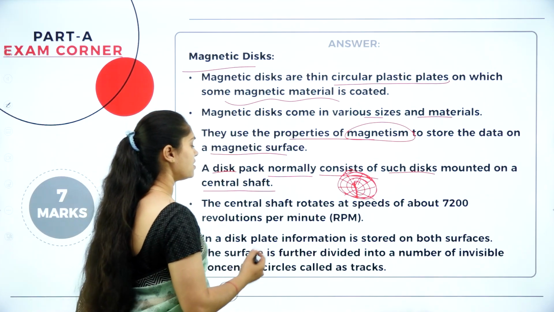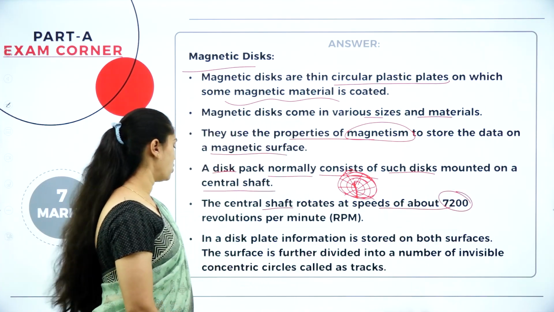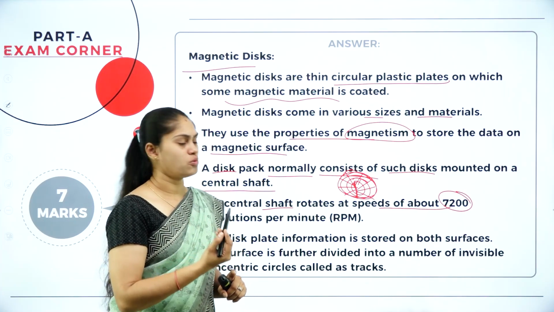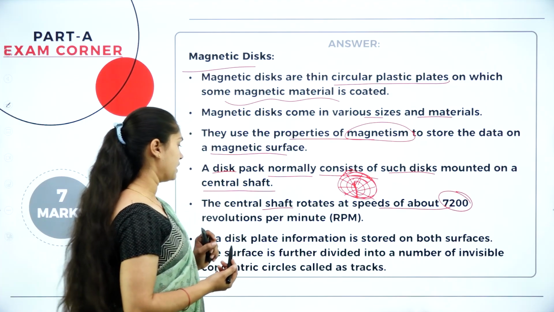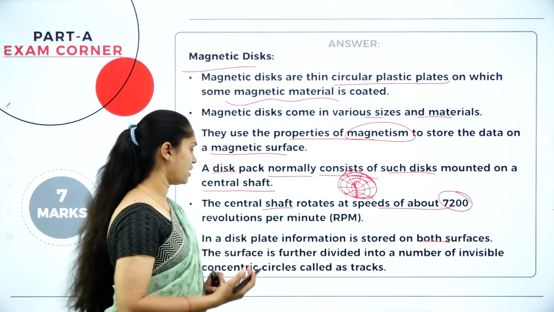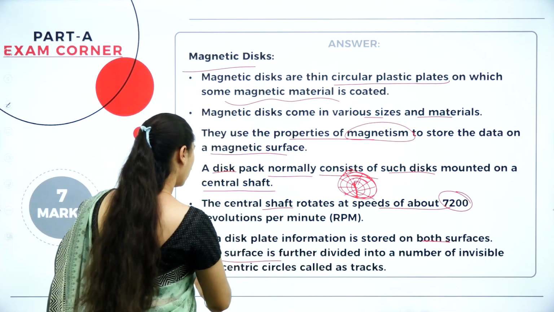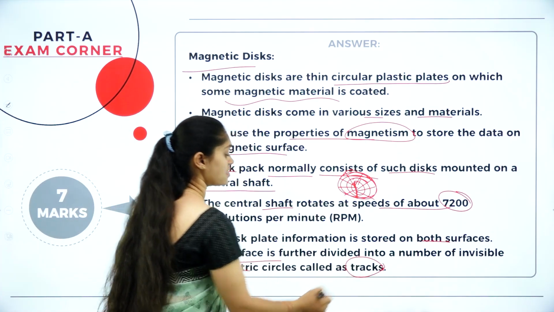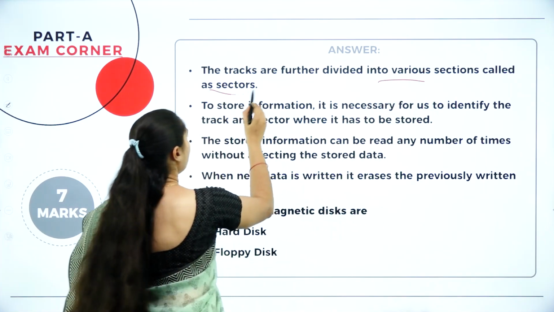The central shaft rotates at a speed of up to 7200 revolutions per minute, RPM. So it can run 7200 rotations per minute, and it stores data on both sides. The surface is divided into a number of invisible concentric circles like this, which we call tracks. Again the tracks are divided into various sections called sectors.